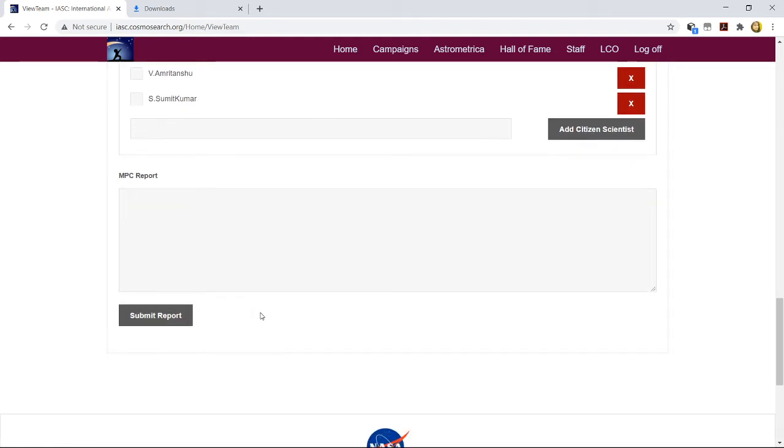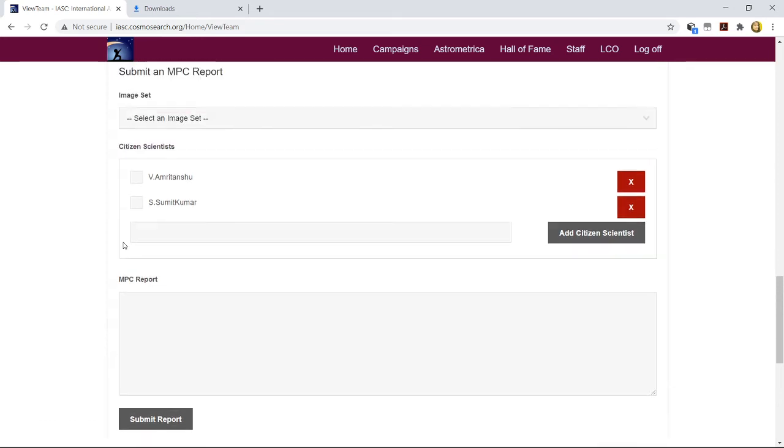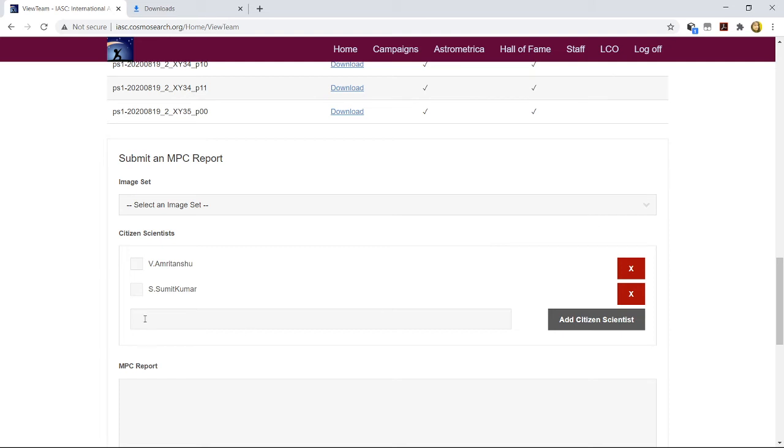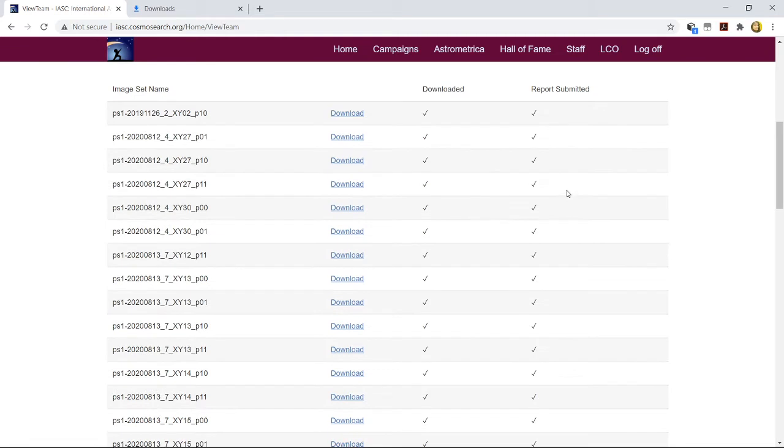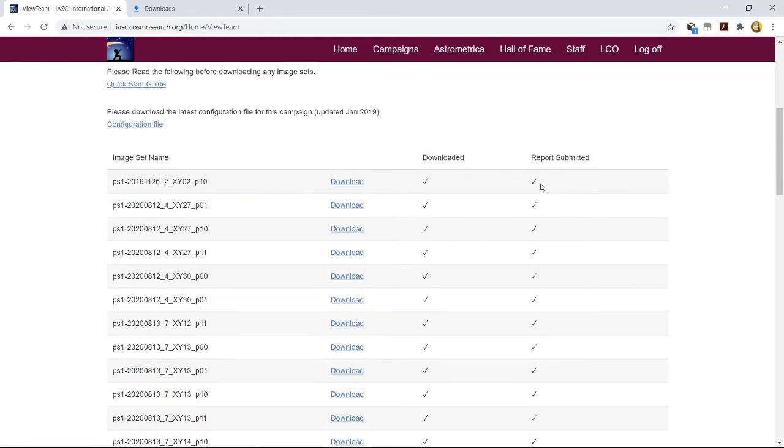Now the last part and the most crucial part is the Minor Planet Center MPC report. Whatever analysis you have done for your image sets in Astrometrica software, the entire report that will be generated will be put into this MPC report. Once you put everything over it, you have browsed for it, you have put the correct image set here, you just have to submit the report. Once the report is submitted, a tick will be generated here also for report submitted. This is the entire process, what it is all about. Then you can peacefully log off and move on to the next image set whenever and wherever you like.